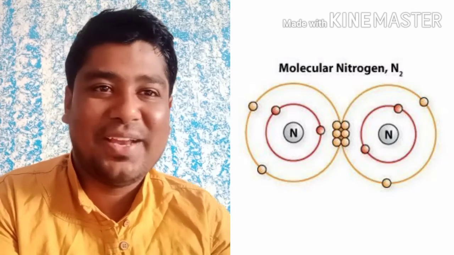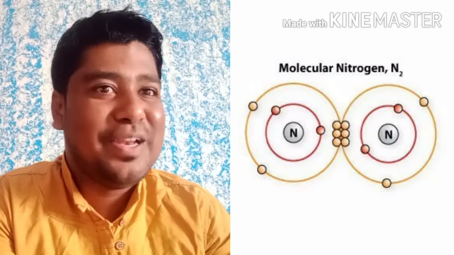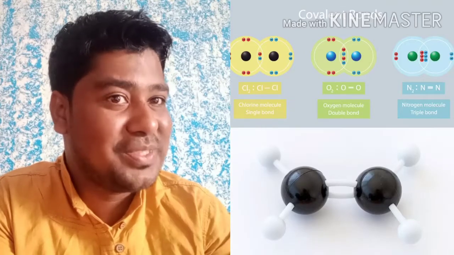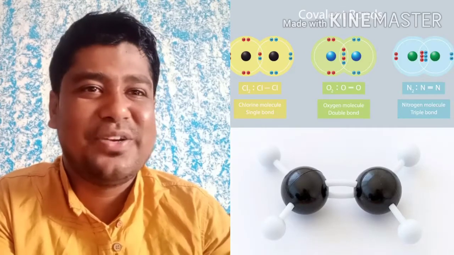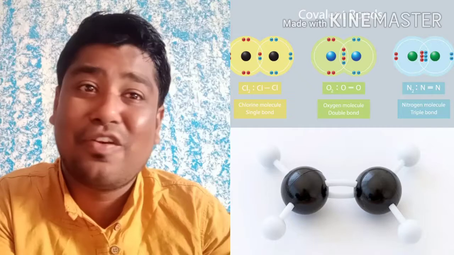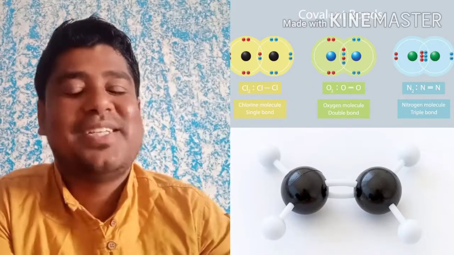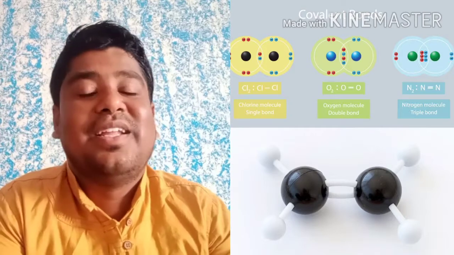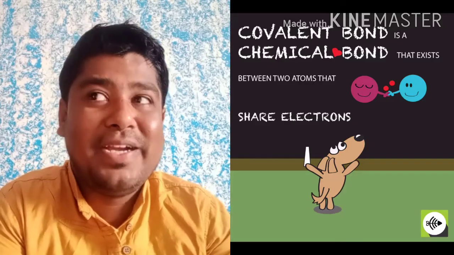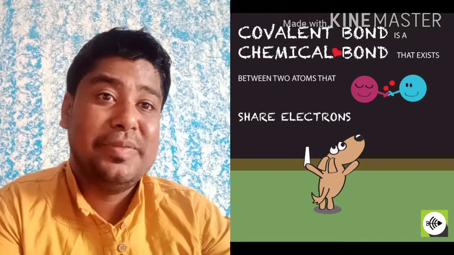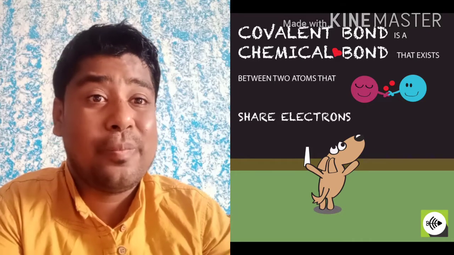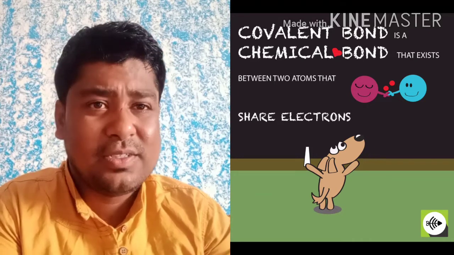Whichever elements we represent as diatomic molecules, hydrogen, oxygen, nitrogen are diatomic, chlorine is diatomic, fluorine is diatomic, bromine is diatomic. Hope you have understood. They are all bonded by sharing of electrons, which means they are covalently bonded, right?